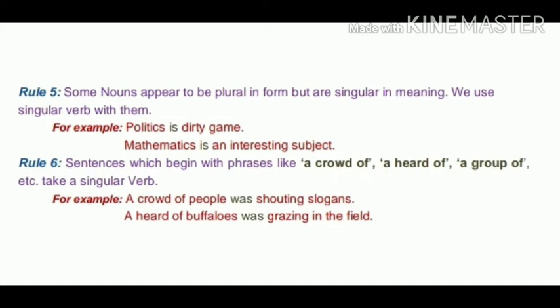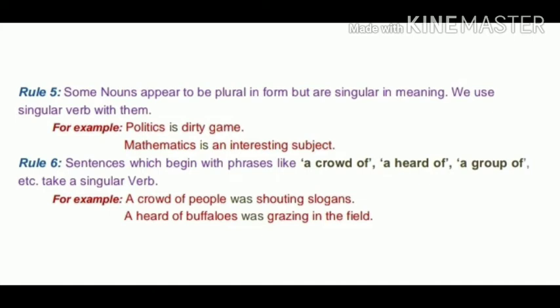Now the fifth rule is some nouns appear to be plural in form but they are singular in meaning. We use a singular verb with them. For example, politics is a dirty game. Mathematics is an interesting subject. These appear to be plural but these are singular in meaning.